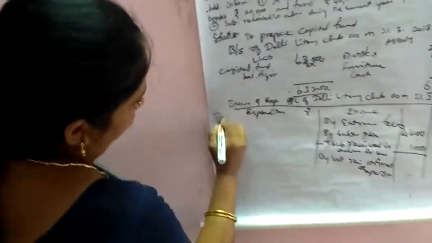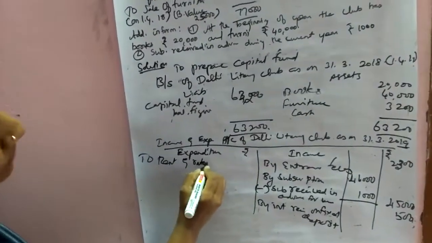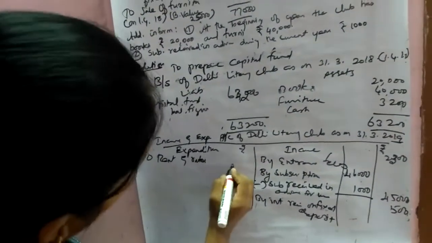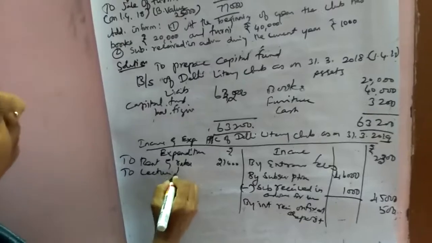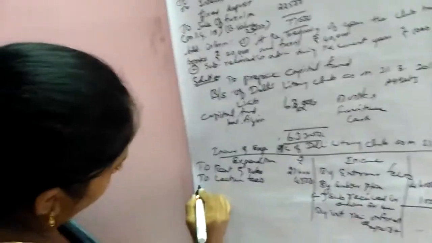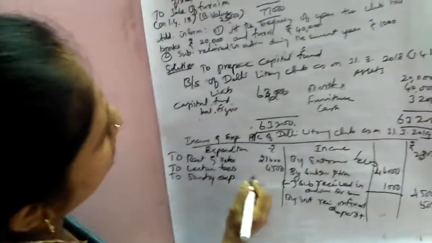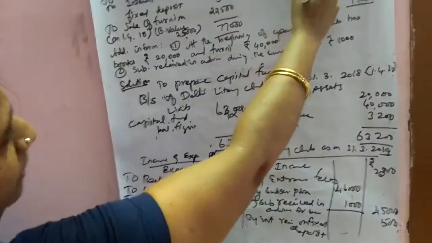First one, to rent and rates 21,000. Then to lecture fees 4,500. Then to sundry expenses 7,200. Fixed deposit should be taken to the asset side.